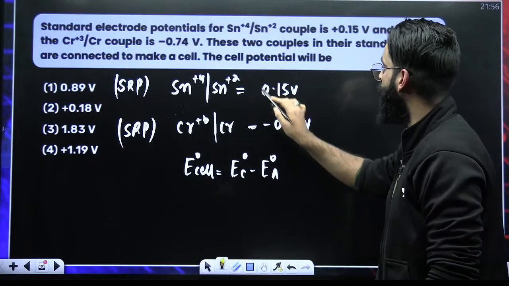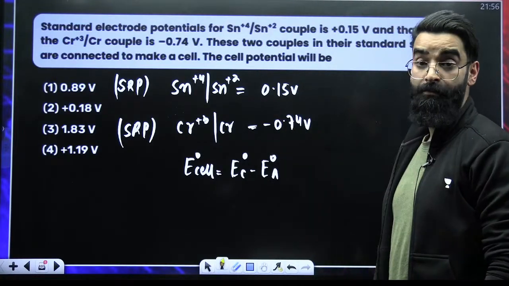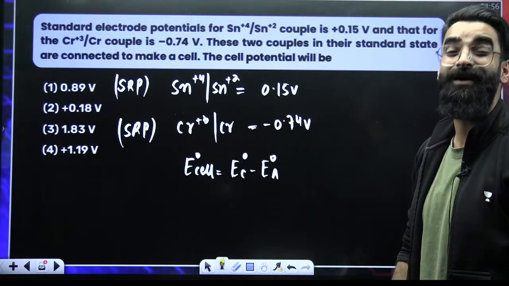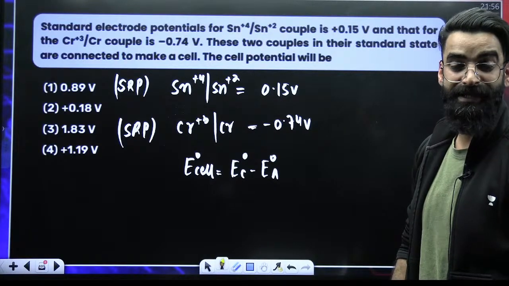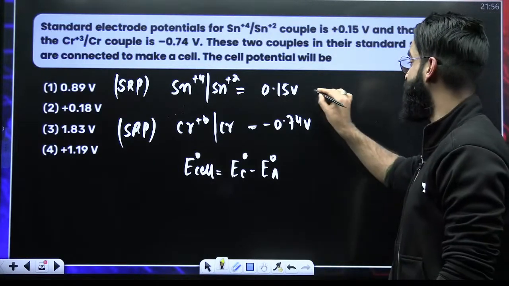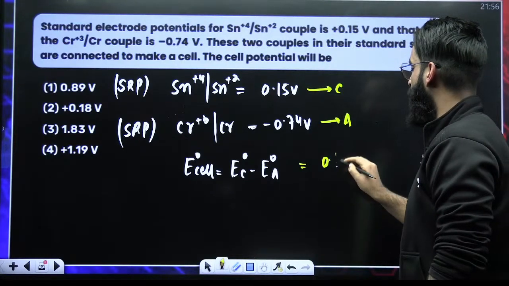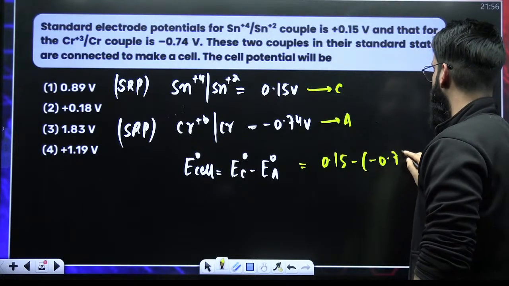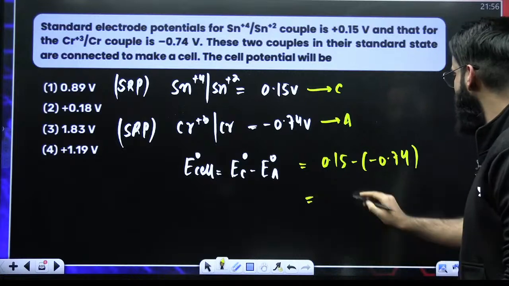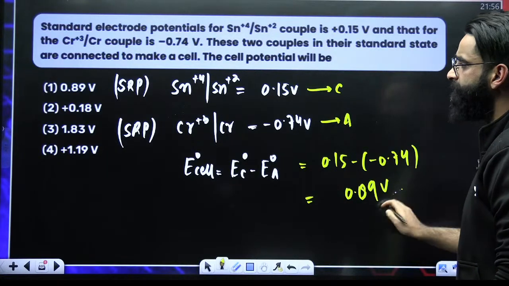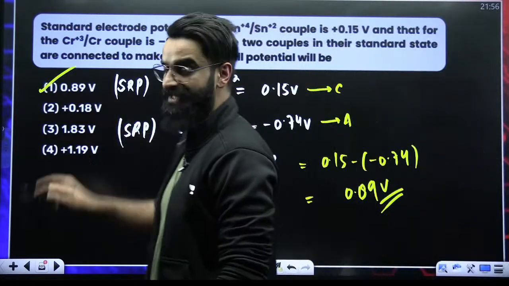This SRP is more. The more the SRP, the more the tendency to undergo reduction, and reduction takes place at cathode. So this is your cathode, this is your anode. E naught of cathode 0.15, E naught of anode minus 0.74. When you solve this, it comes out to be 0.89 volts. Option A is the one that's correct.